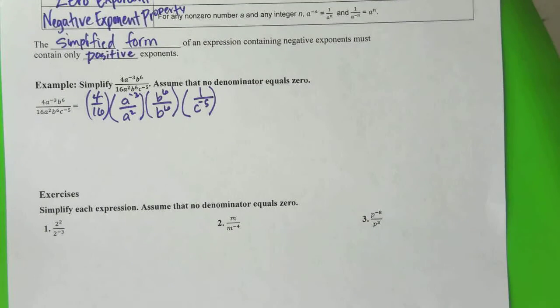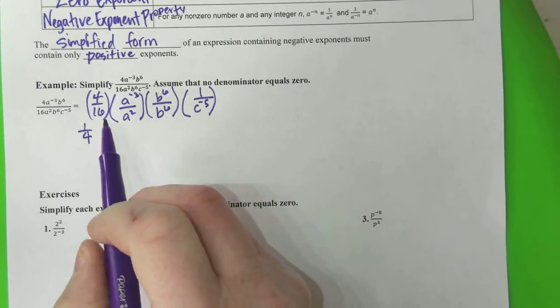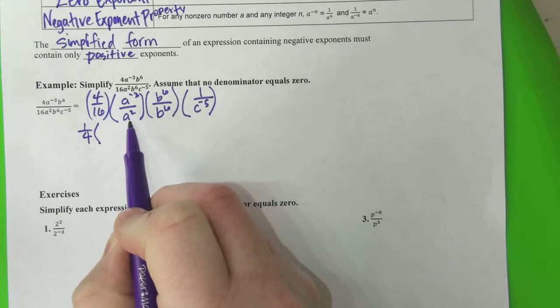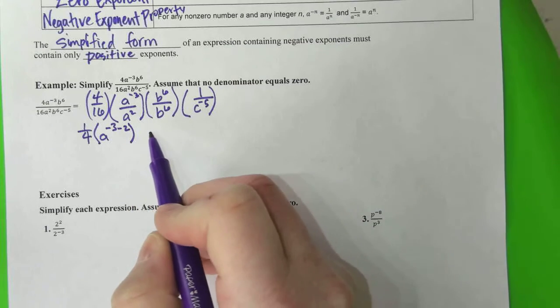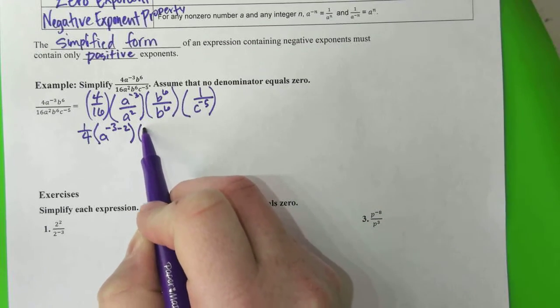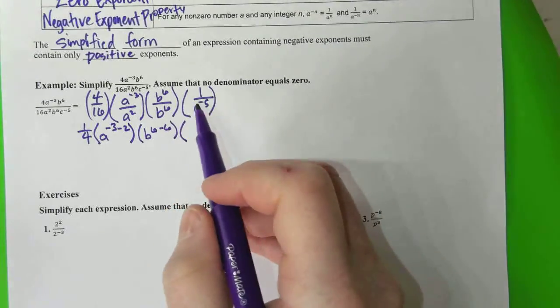I'm having a bad day focusing. Okay, so work with this. We're going to simplify. 4/16 is going to be 1/4. We're going to go ahead and rewrite our a's to be negative 3 minus 2. Remember, we're going to subtract. B is going to be 6 minus 6. And for C, we're going to use the property from right up here that you wrote. C is going to become a positive exponent, so it's going to be C to the 5th power.